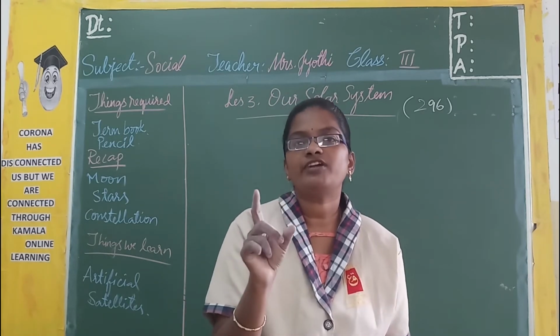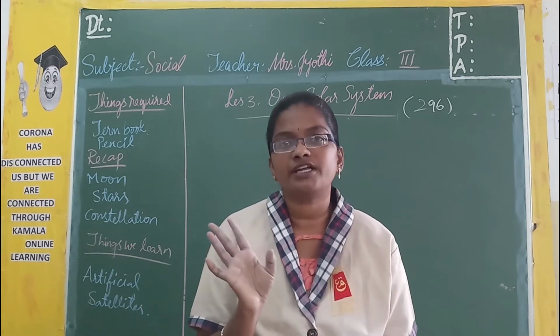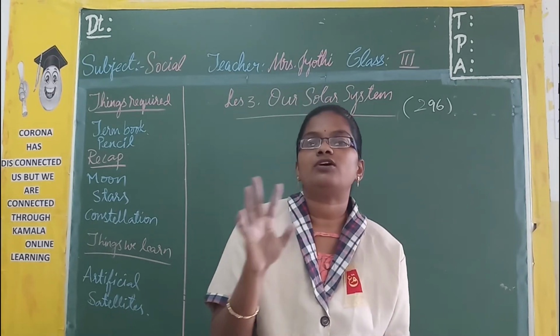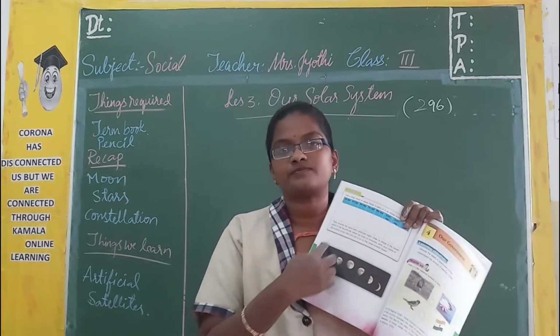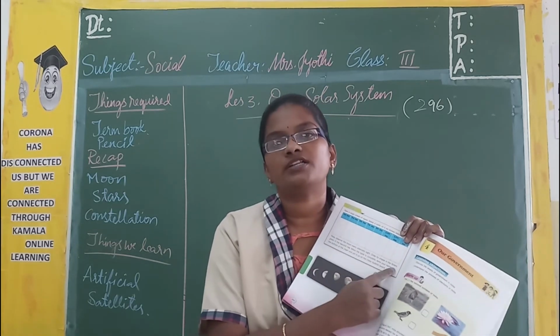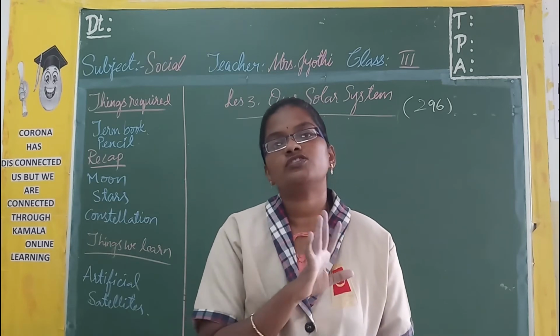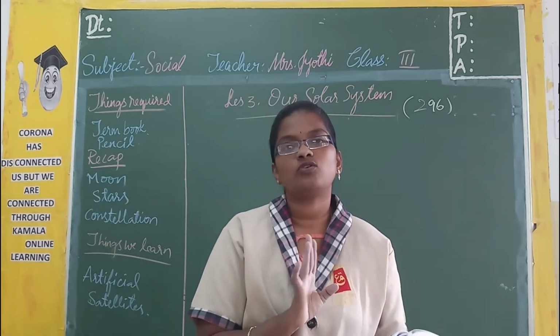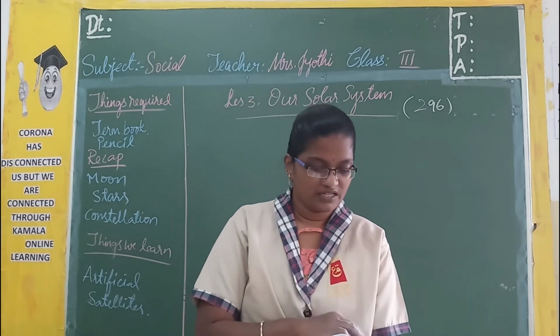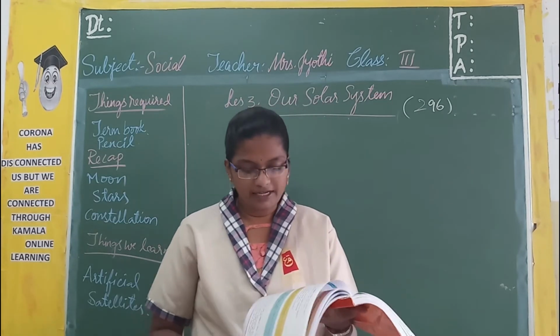What is its shape? How is it? Exactly you have to draw it in the textbook. Like that, complete all the boxes here and just see how the shapes of the moon are. Whenever there is no moon at all, you just leave that box like that. Do not draw anything. Okay. So that is the activity.